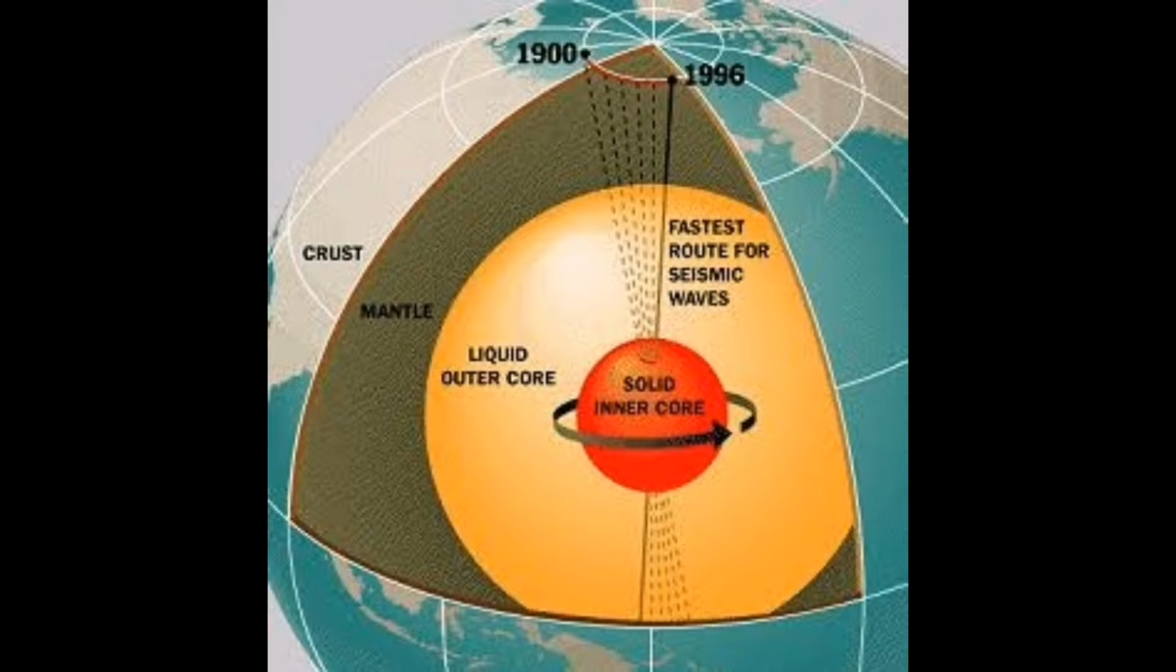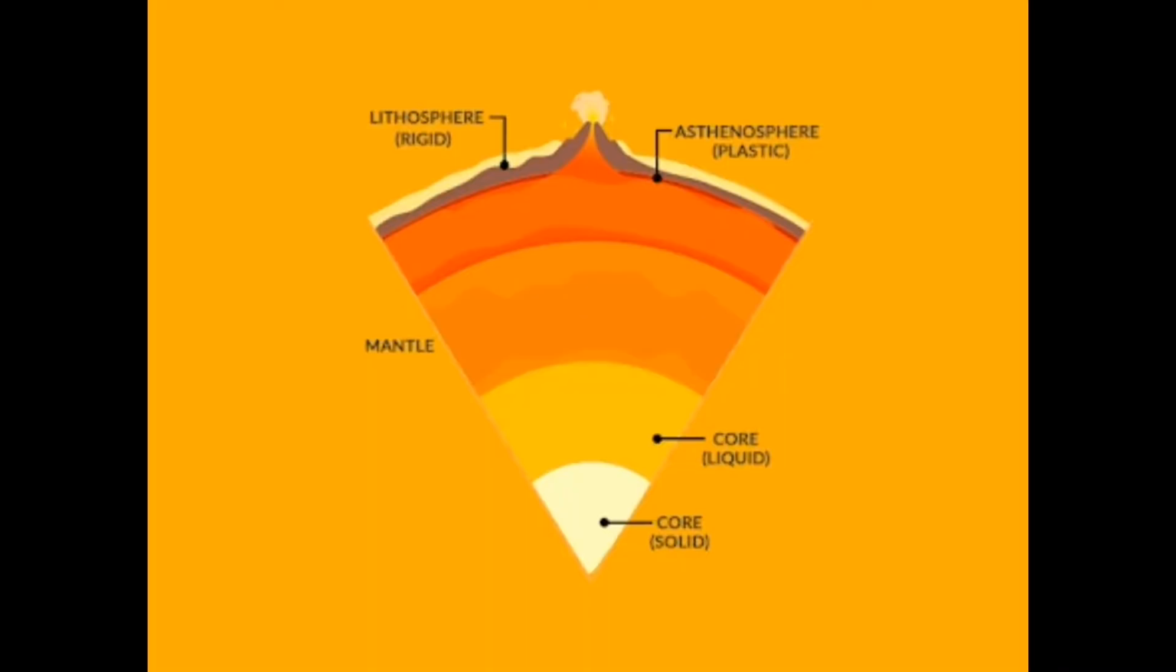Now see children, the layer which extends from mantle to the center of the earth is known as the core. Now, core also is divided into two parts, the inner core and the outer core. See in the picture you can see two cores, one is liquid and the other is solid. Let's see about the outer core first.